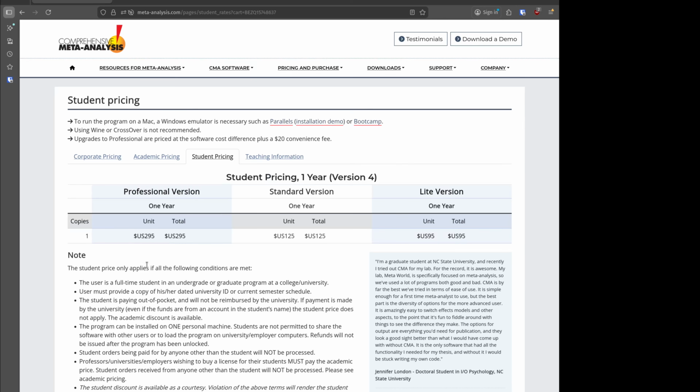So pricing is one reason. And honestly, it's really the main reason. But there's also a big second thing that's actually listed on this same page. This program currently only works on Windows, okay? So they say to run it on a Mac, you need Parallels or something like that. And if you're on Linux, you can't really use Wine. It's not recommended. So to me, that's a deal breaker.